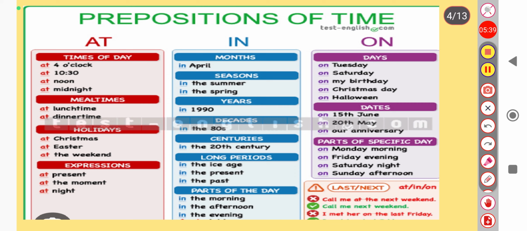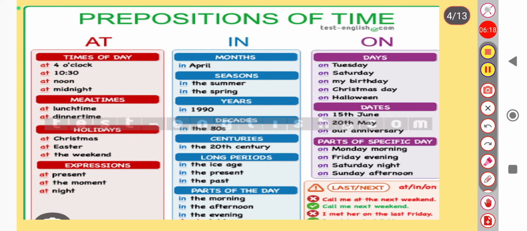Now we are going to talk about longer periods of time. Okay guys, in these three categories we are talking about the similarity in these three prepositions. We are talking about time, but how they differ from each other: very specific, on specific, and when we talk about longer time periods, like months, seasons, years, decades, centuries, long periods, or parts of the day, like in the morning I will be there, in the afternoon, or in the evening.